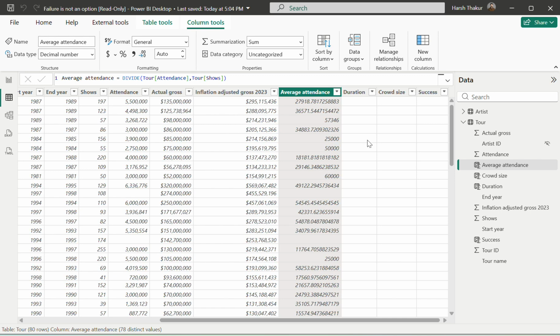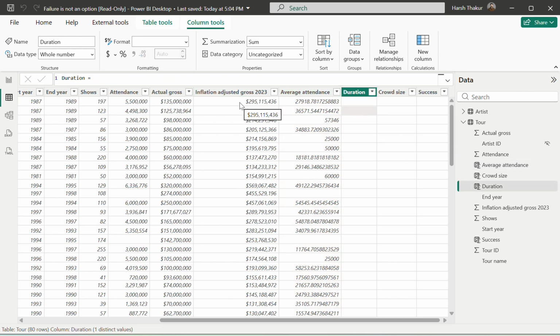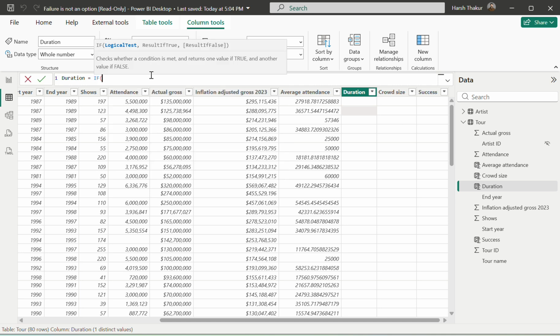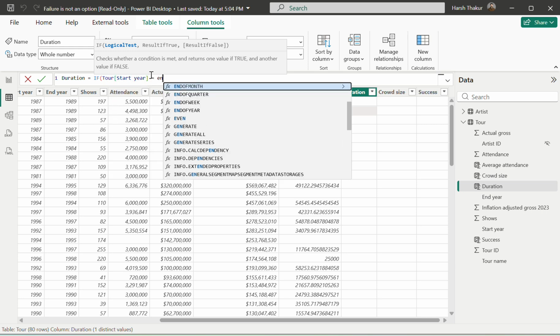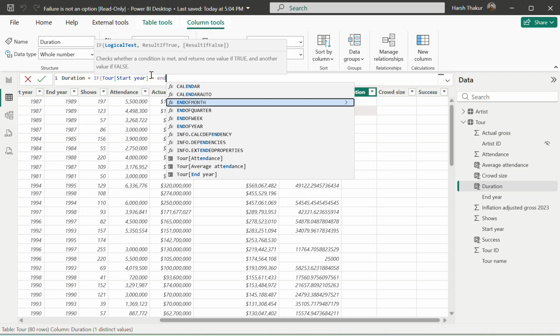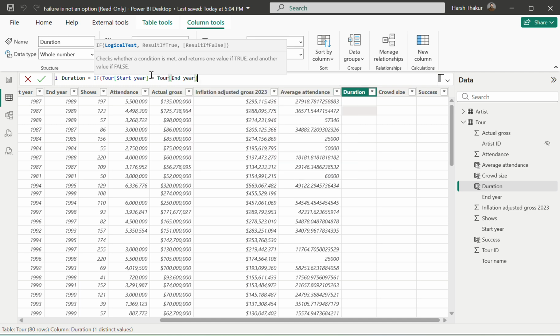And now duration, right? In this, what we are going to do: if the tour start is equal to tour end, then it's a single year duration, and if it's more than 1 year, then it's a multi-year duration. So we will add this condition where if start year equals end year, say start year is 2026 and the end year is also 2026, then we can say that it's a single year.